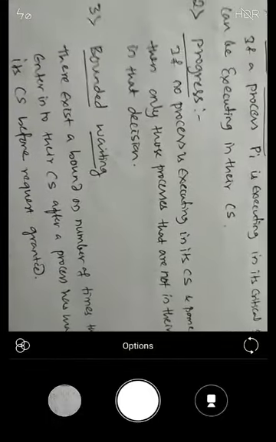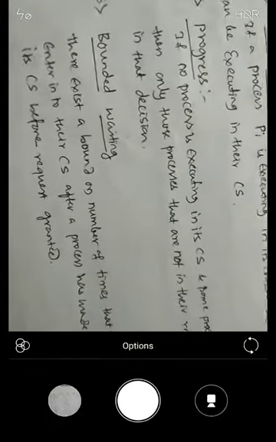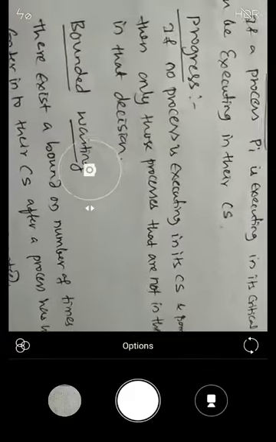Mutual exclusion means if any process P1 is executing in its critical section, no other process should be in its critical section. That is principle number 1. Rule number 2, progress: if no process is executing in its critical section and some processes want to enter their critical sections, because every process may wish to access the common resources, then only those processes that are not in their remainder section can participate.